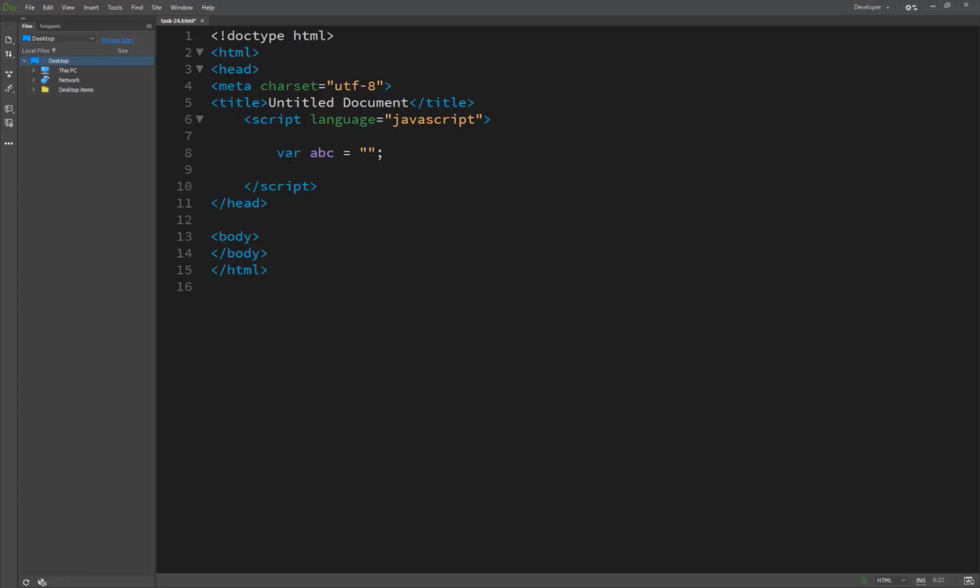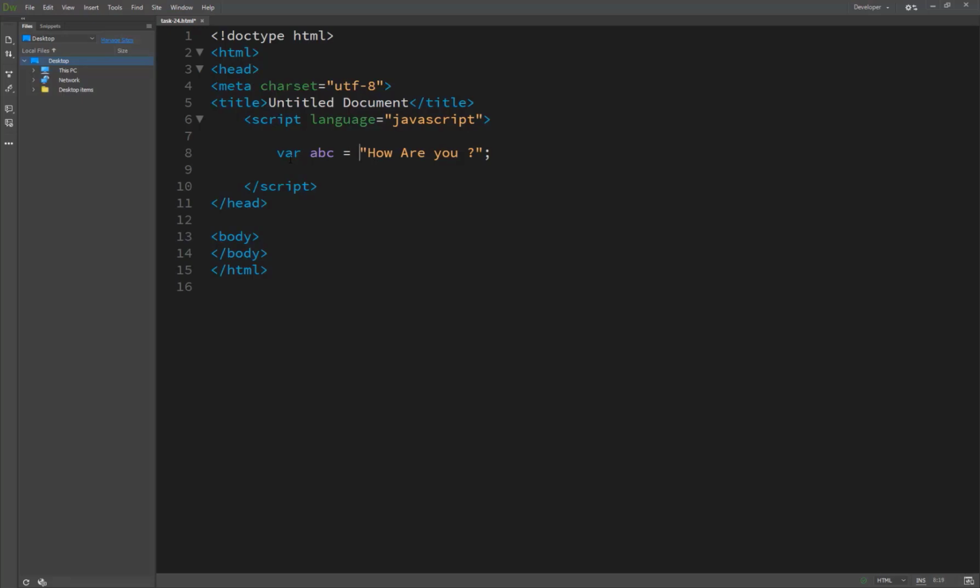Escape is a default function of JavaScript and is used for encryption, basically, to escape your text. So I have passed something like, how are you.